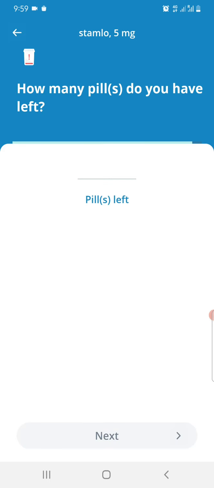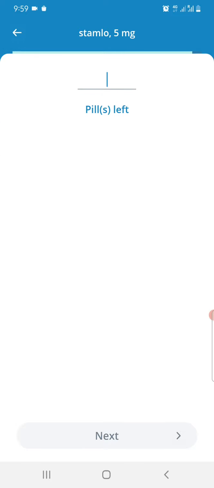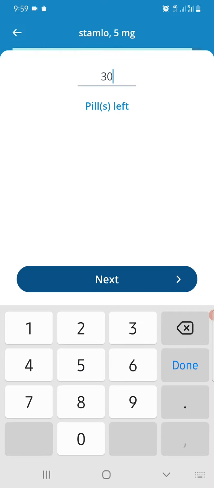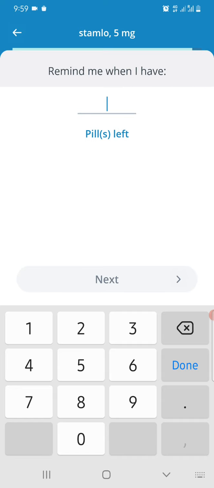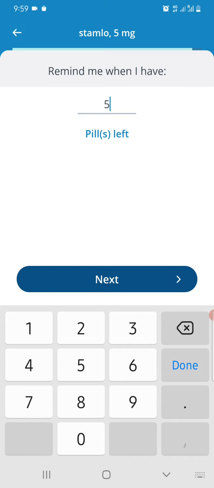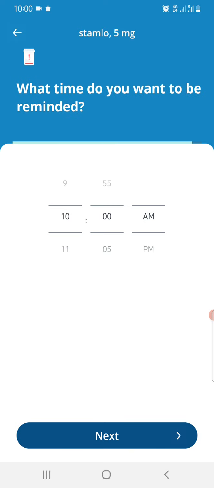Okay, so this also gives a very nice feature, that is to refill the reminders. So sometimes what happens, we take medicines and we forget to refill due to our ongoing things. So it asks how many pills do you have left. So right now if I'm having 30 pills of Stamlo, when should I get the reminder? So how many pills should be left? So okay, if I have 5 pills left, I should be getting a reminder automatically. So I'll put 5.